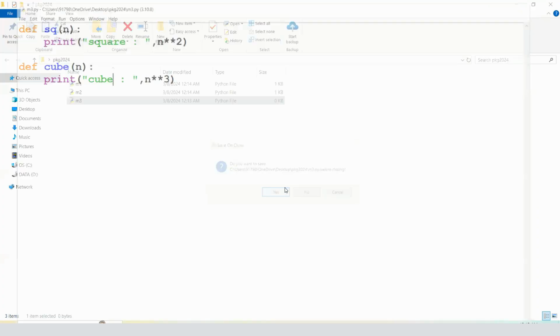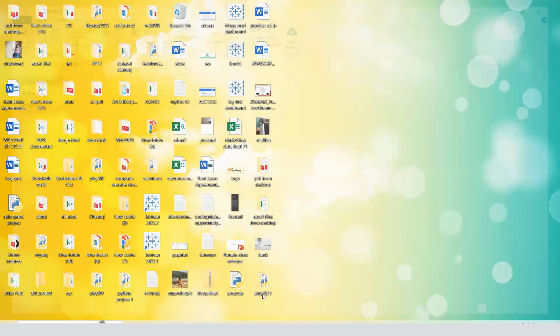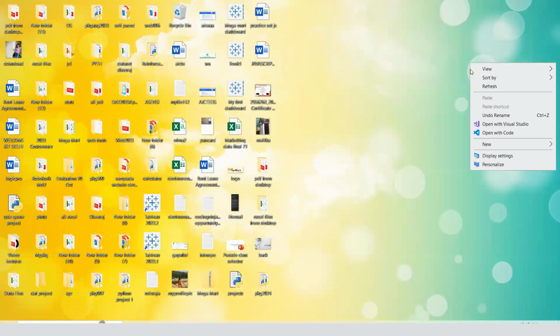Okay, so my package is ready, as you can see here. A package is a collection of modules. So in this folder, you can see we have multiple modules. A module is a collection of functions. So in each of the modules, we have 2 functions. So I'm ready with my package.